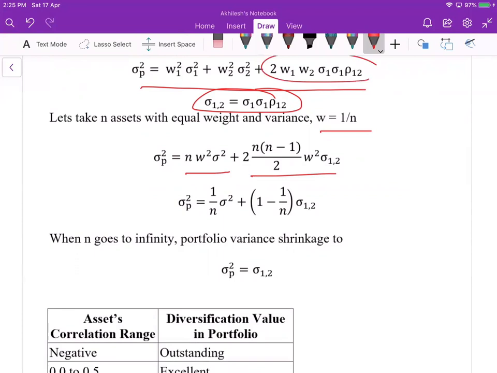To understand this term, in matrix format, we generally write like this. Suppose we have three assets or n assets. This would be the variance term.